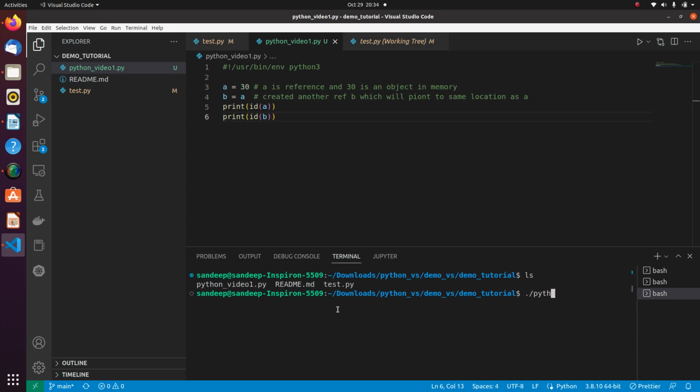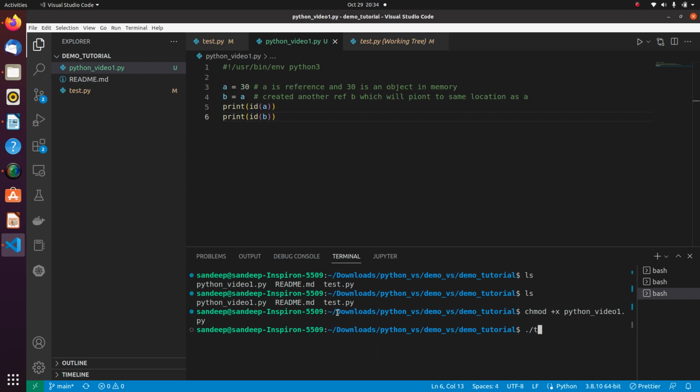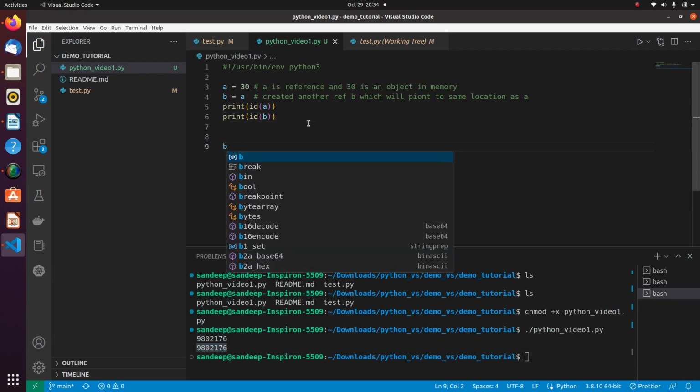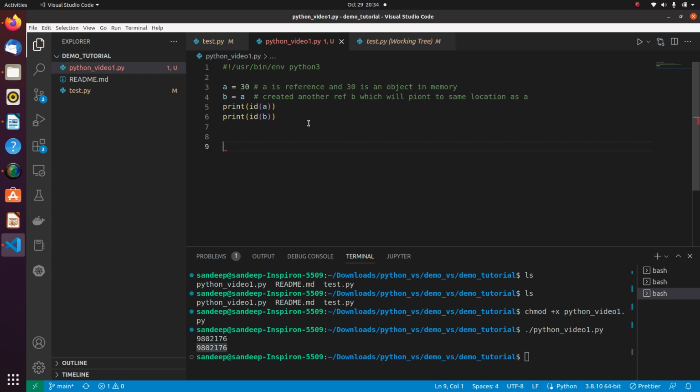This is my first program and I just give it execute permission, and let's see. Here you can see that the id of the first object is the same as the second object. But let's suppose I quickly change the value of a to 90. Then let's do the same thing here.